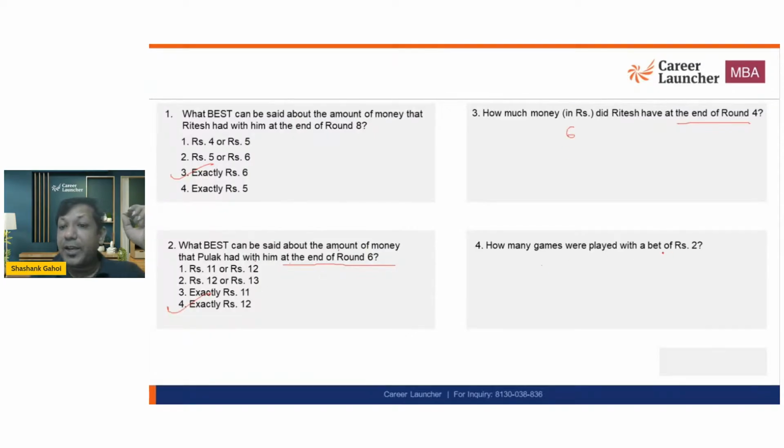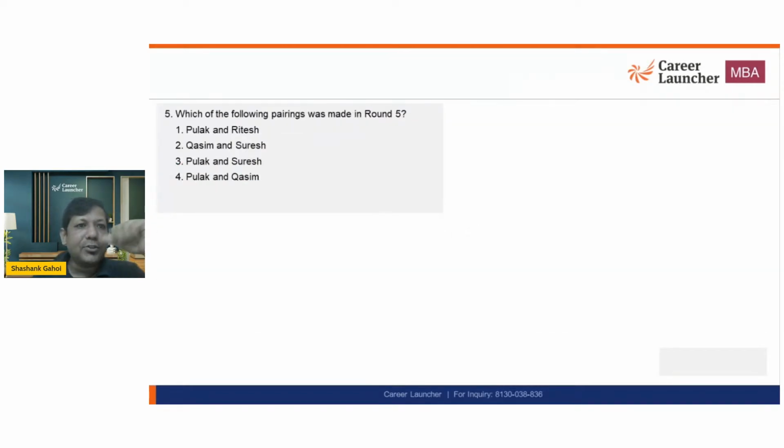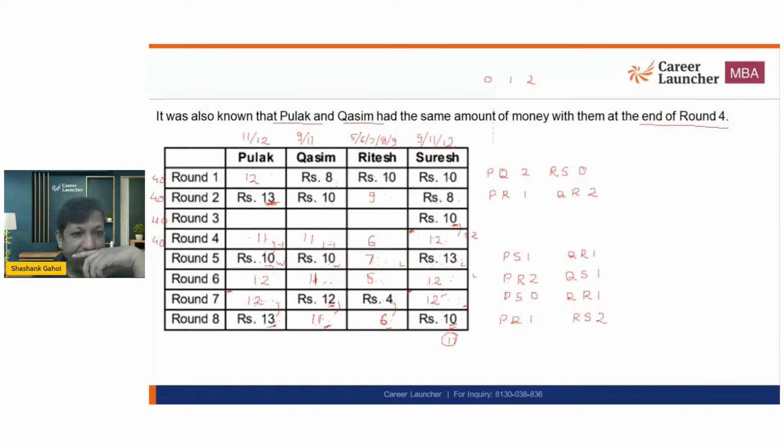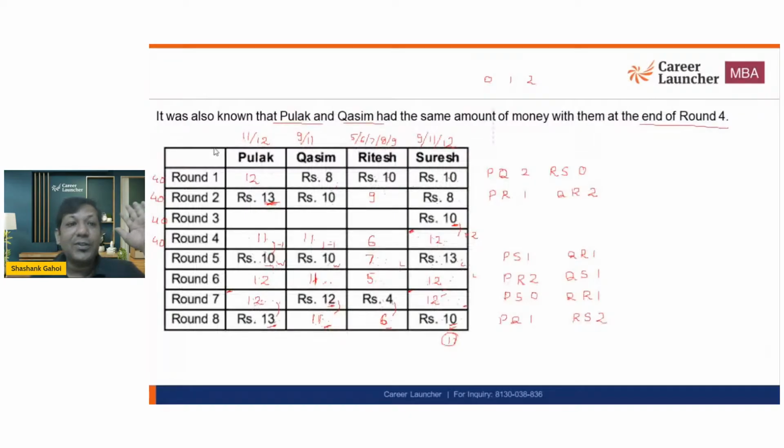How many games were played with a bet of 2 rupees? Okay, now this is a tricky scenario because now we have to actually calculate for round 3. Because if we are not calculating for round 3, we won't be able to get all the games of 2 rupees. Now we have another question. Which of the following pairing was made in round 5? So round 5 was PS and QR. So PS, that is Pulak and Suresh that we had. So this is the answer, that is option 3. Now the problem is this one. So we actually need to fill this out.